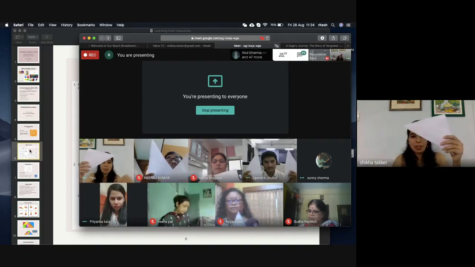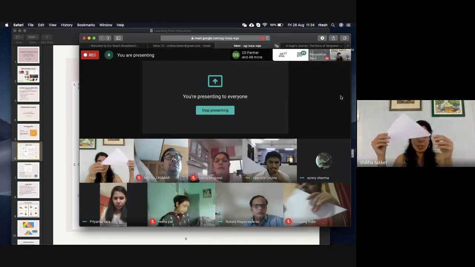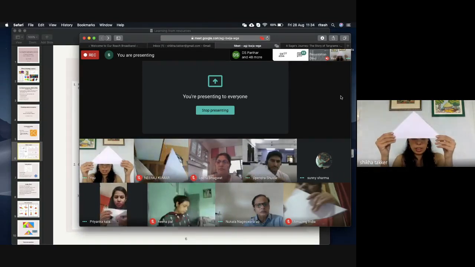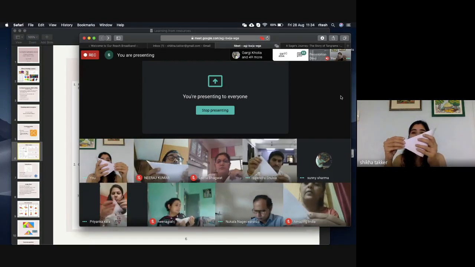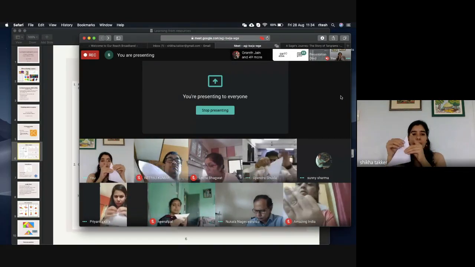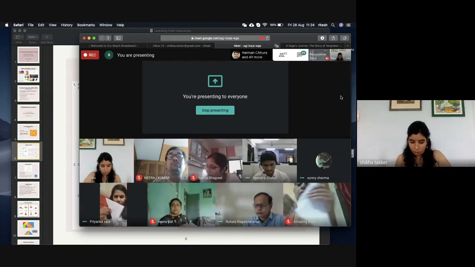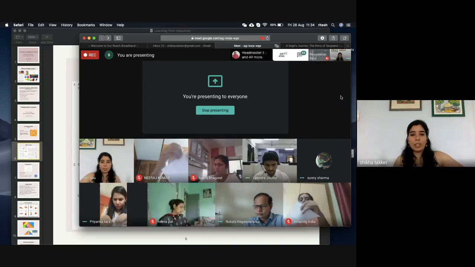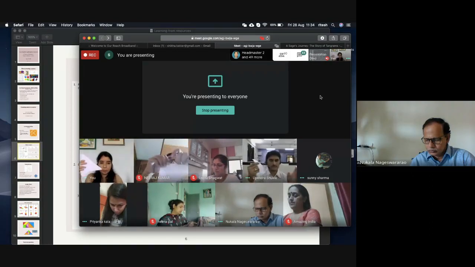Okay, now take one of the triangles. Can you see step 3? We fold it into 2 equal parts. How will we get 2 equal parts from this triangle? How do we fold it? We fold it in a way so that we get 2 equal parts. Again, the same thing, make a crease and tear it off. From one of the big triangles, we made these two small triangles.